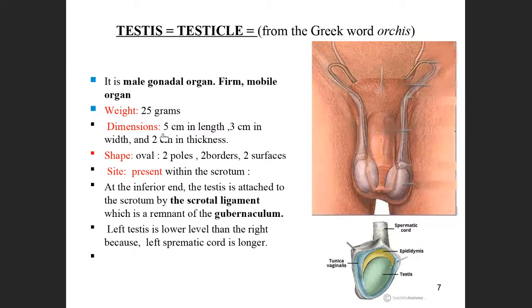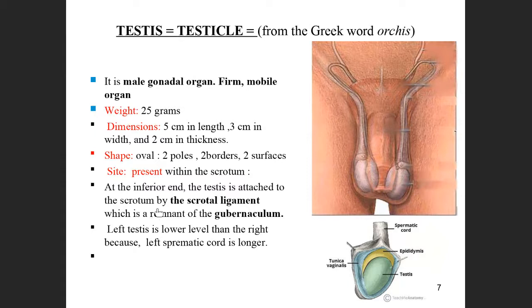The dimensions are not required, you can leave them. They are just for your information. The testis has two poles, upper and lower, two borders, and two surfaces.